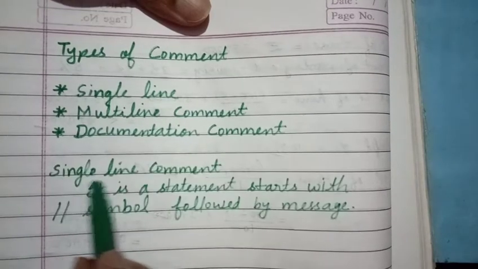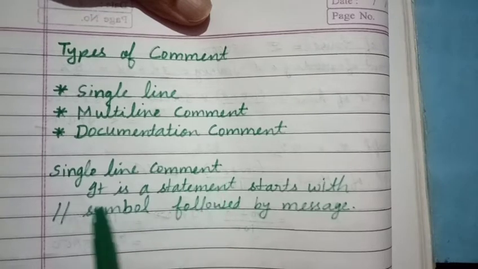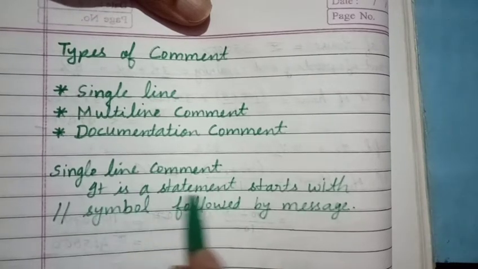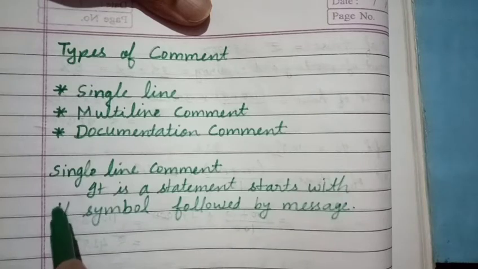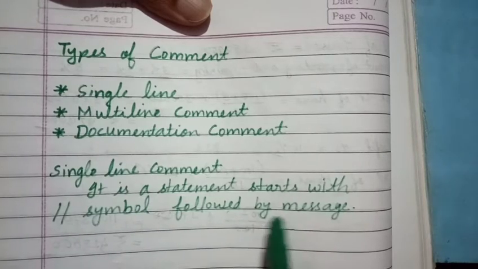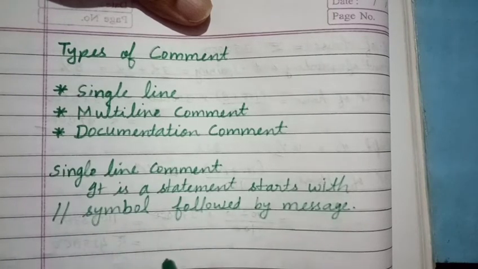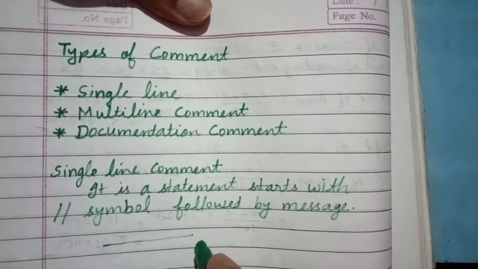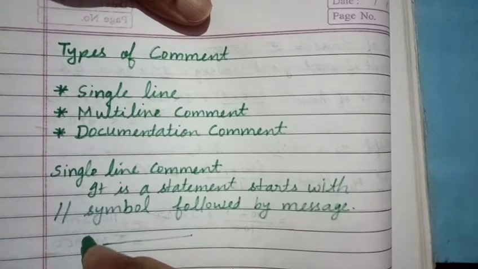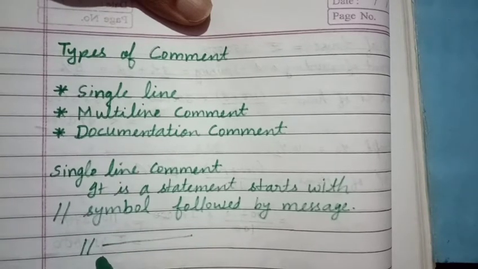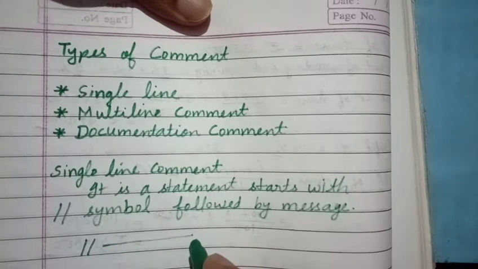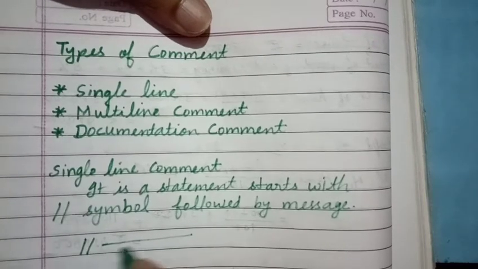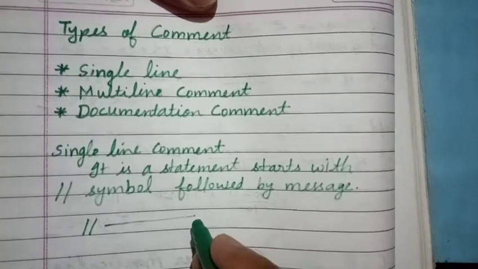First understand single line comment. What is a single line comment? It is a statement that starts with a double slash symbol followed by a message. Suppose there is one line and we want to make this line a comment line. So put a double slash in the beginning of this line. Now this line will be a comment and will not be executed or compiled by the compiler. So this we can write in the starting of a program.